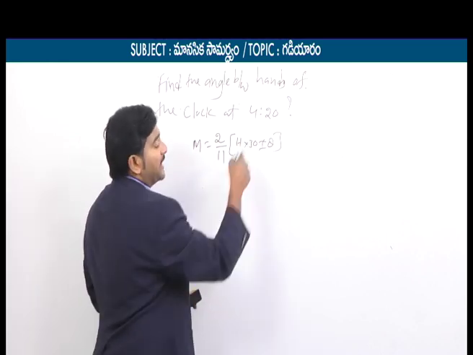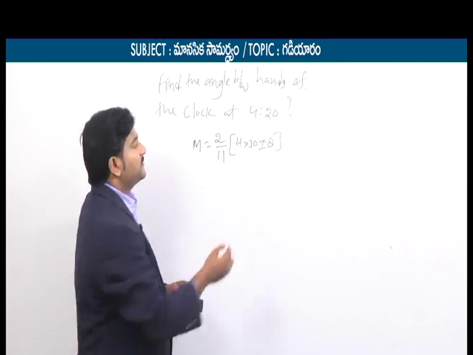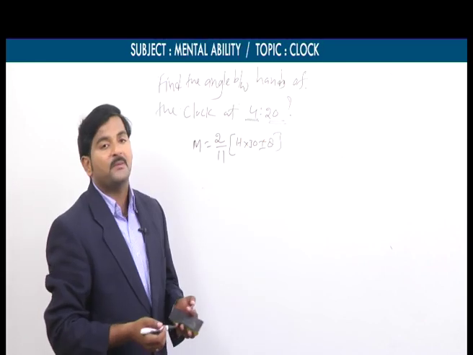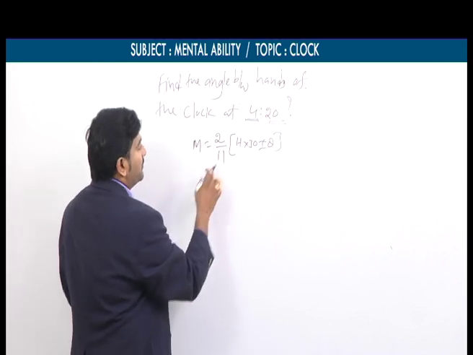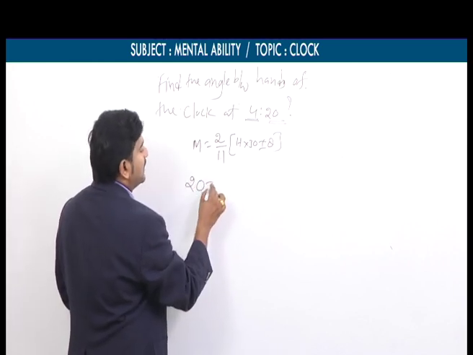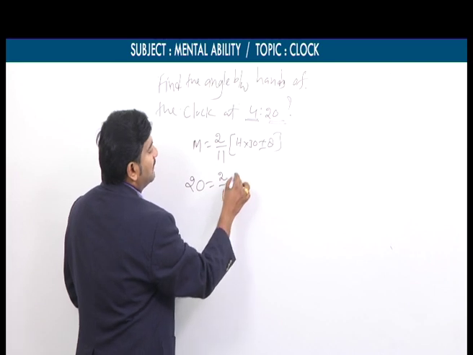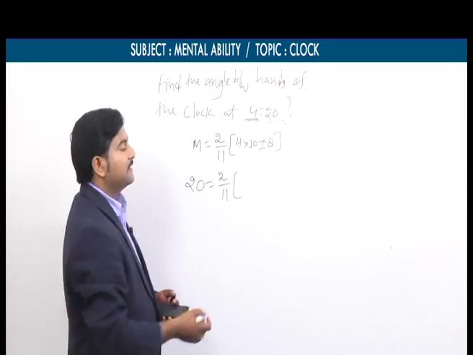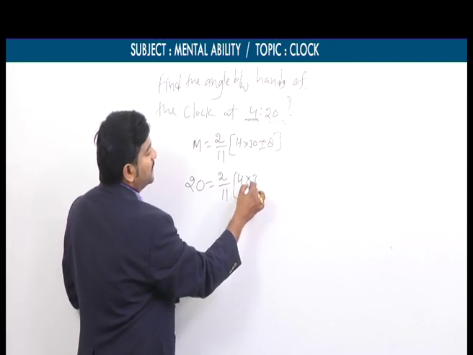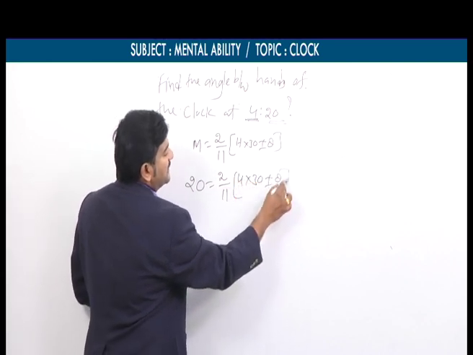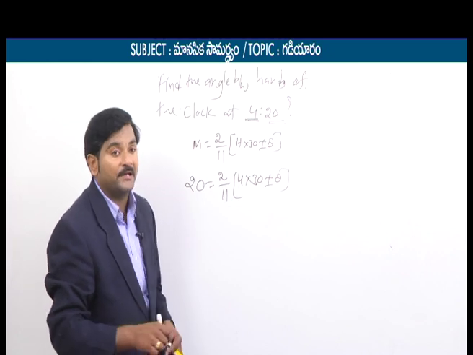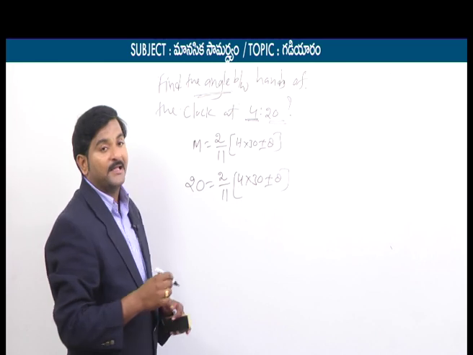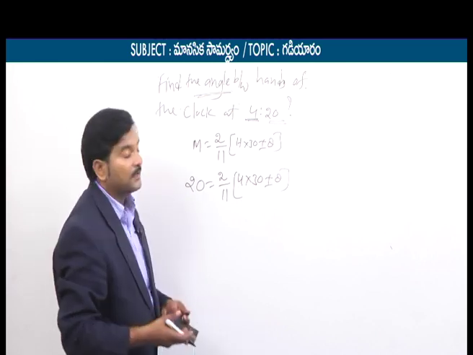Tell me what is the given time? 4:20. What does it mean? Hours is 4 and minutes are 20. So if we substitute, minutes is equal to 20. 20 is equal to 2/11 into h, and how many hours are given? 4 hours are given. So simply 4 into 30 plus or minus theta. Here we need to find only the theta value, because what is the given question? Find the angle between the hands of the clock at 4:20.